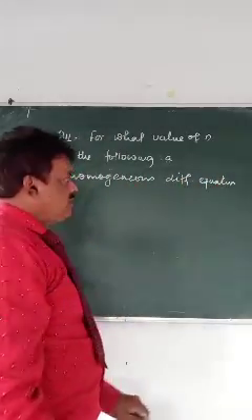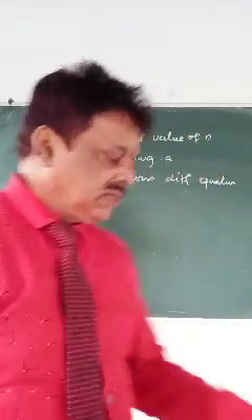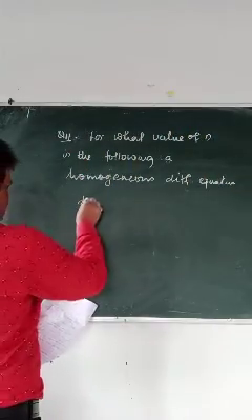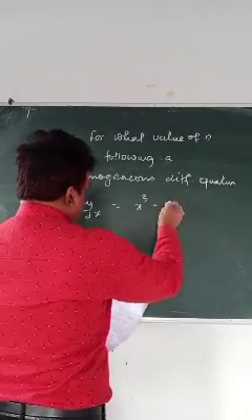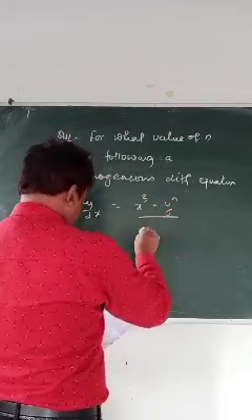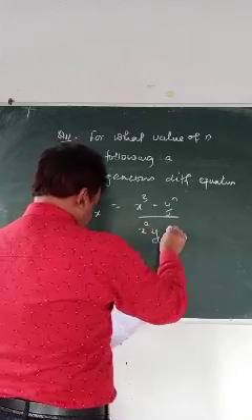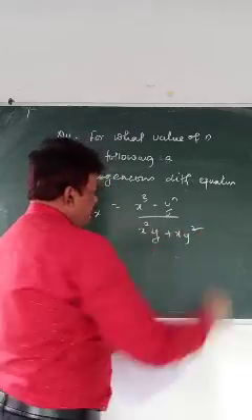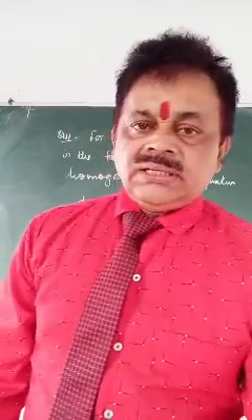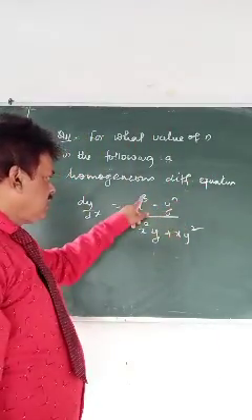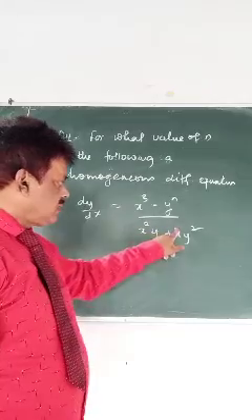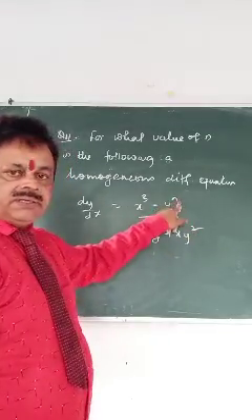Remember, I had told you what a homogeneous differential equation is. Let me write the question first: dy by dx equals (x cube minus y to the power n) by (x square y plus xy square). In a homogeneous differential equation, the degree of each term is the same. Degree is 3: 2 plus 1 is 3, 1 plus 2 is 3. That means this would be 3.